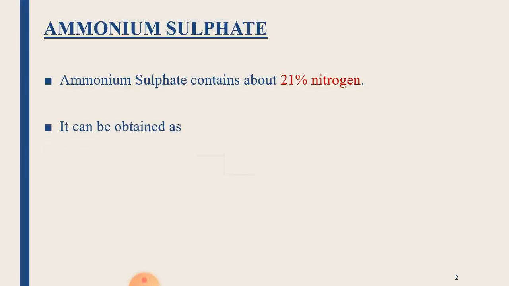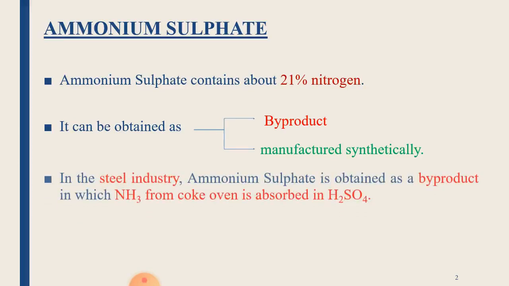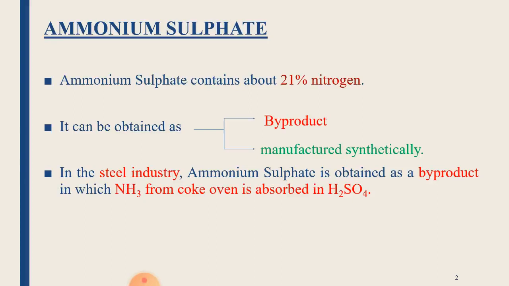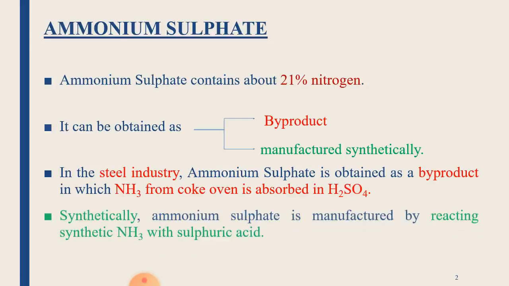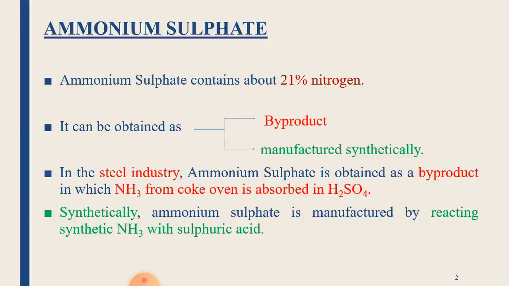This can be synthesized or obtained in two ways. One, it is obtained as a byproduct, and second, it can be manufactured synthetically. In the steel industries, ammonium sulfate is obtained as a byproduct, in which ammonia from the coke oven is allowed to be absorbed in sulfuric acid, thereby giving the formation of ammonium sulfate. And secondly, we synthesize ammonium sulfate by reacting ammonia with sulfuric acid.